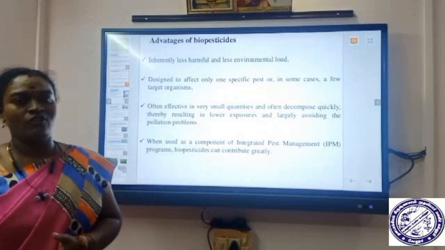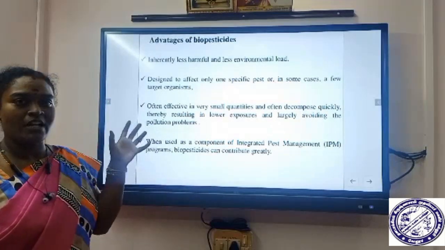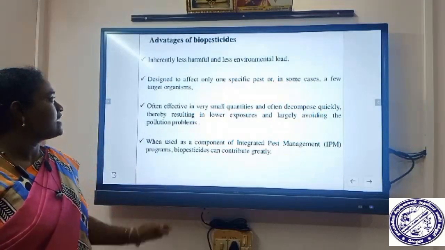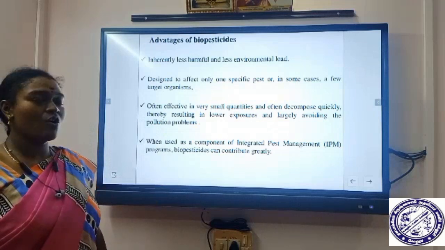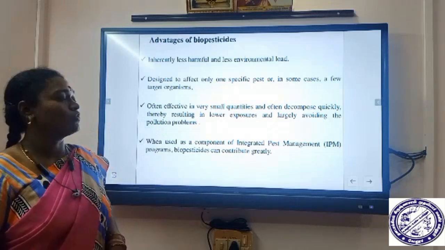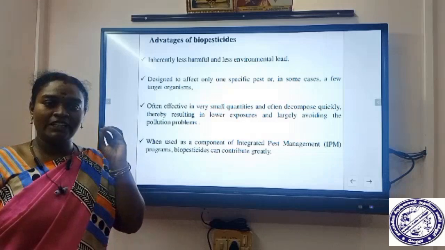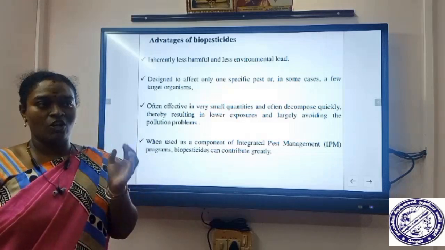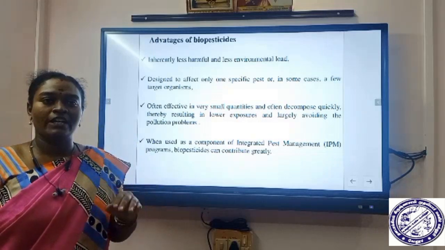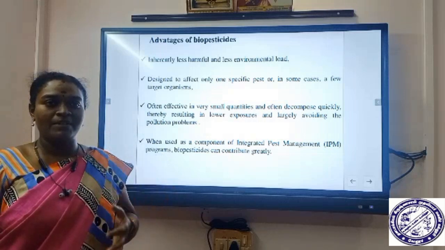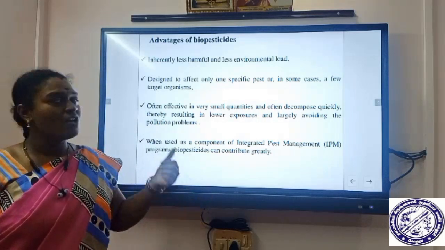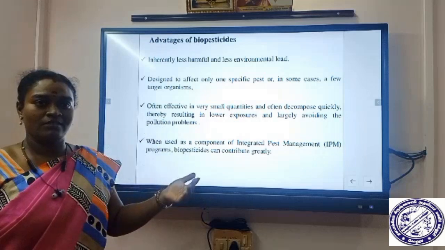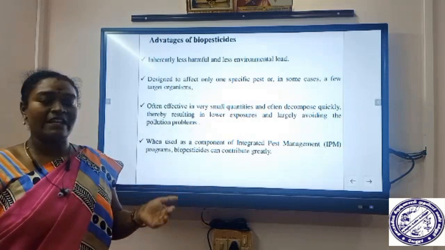We already saw the advantages, so now let's look at them in detail. Biopesticides are inherently less harmful and place less load on the environment. Less harmful means it targets only the pest. It does not target any other organisms, plants, or animals present in the environment. So it is less harmful to other living things and places less environmental load.